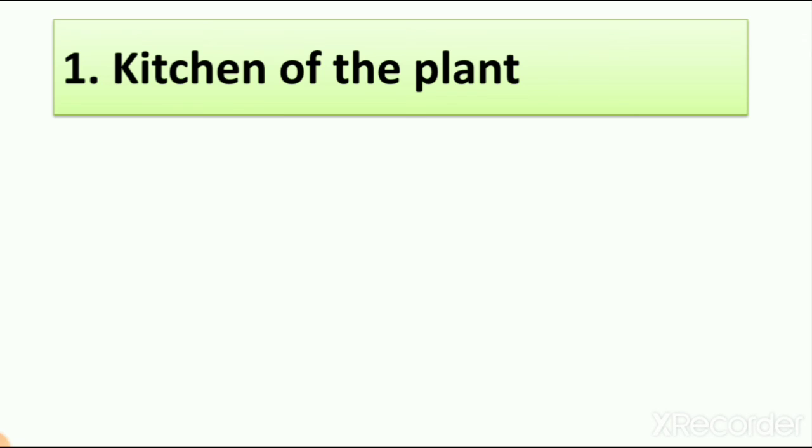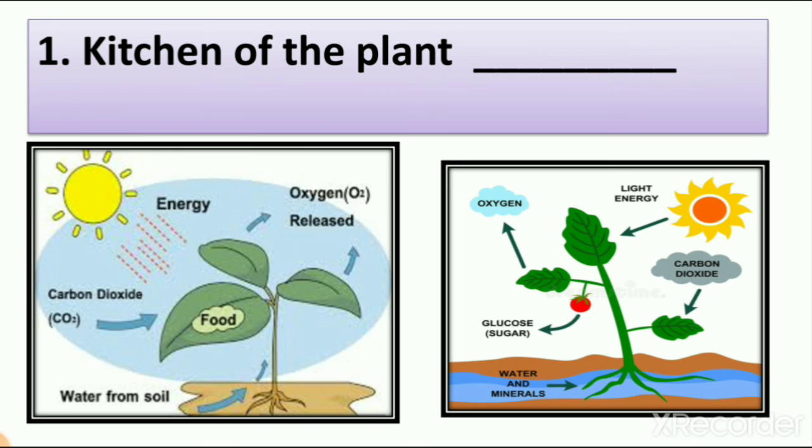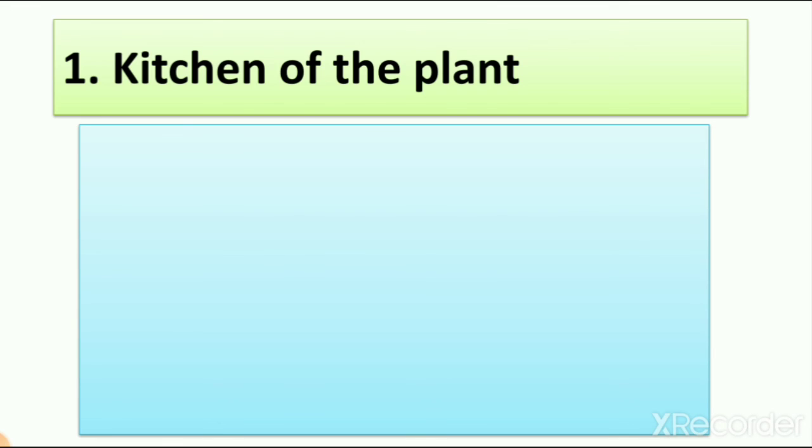Kitchen of the plant. So in lesson number 3 we learn about different parts of the plant. So from this, which is the kitchen of the plant? Which part of the plant makes food for plant with help of sunlight, air and water? Yes, leaf. So here you can see the picture of leaf which is making food for plant with help of sunlight, air and water. So the answer is leaf. Kitchen of the plant is leaf, as we learn in lesson number 3 that leaf makes food for plant.